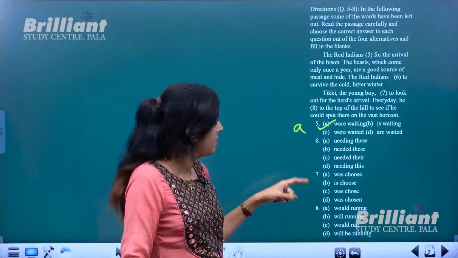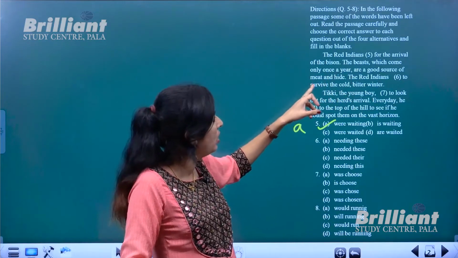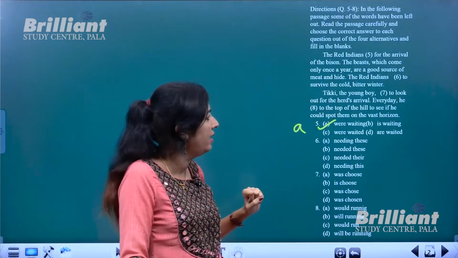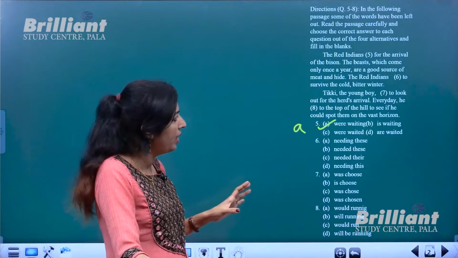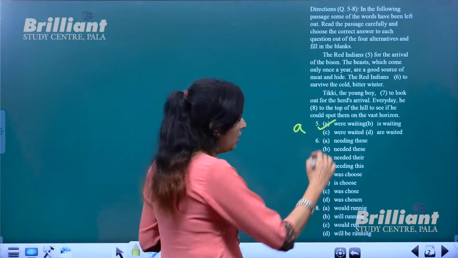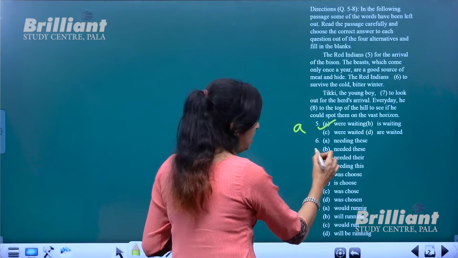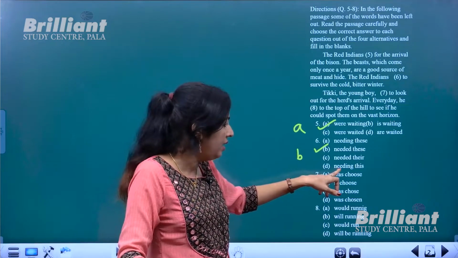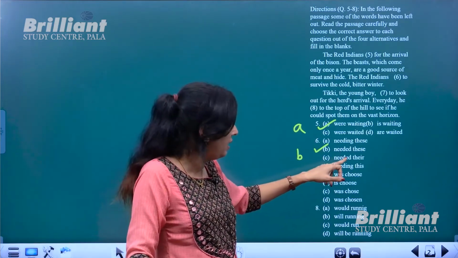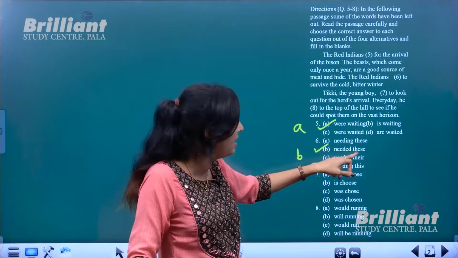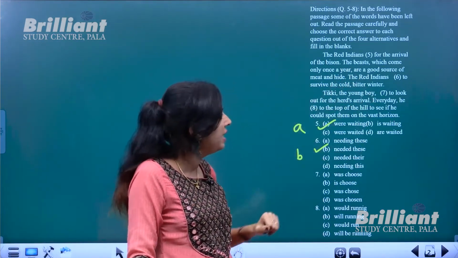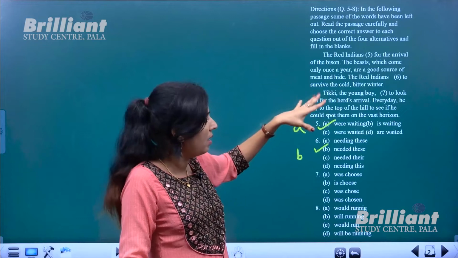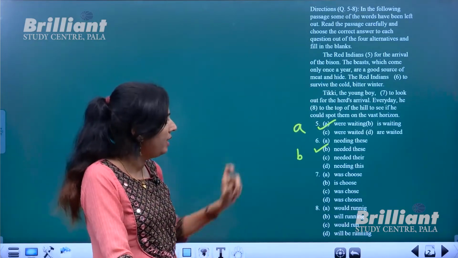Now the next blank is the bison which come only once a year. The animals which come only once a year are a good source of meat and hide. The Red Indians dash to survive. So those animals are required. The Red Indians needed these, option B. Why these and not this? Anyway, the ing form is wrong, and needed is the right one. We are talking about the bison, so it should be needed these to survive the cold bitter winter. Next, the next paragraph of the same passage: Tiki, the young boy, dashed to look out.